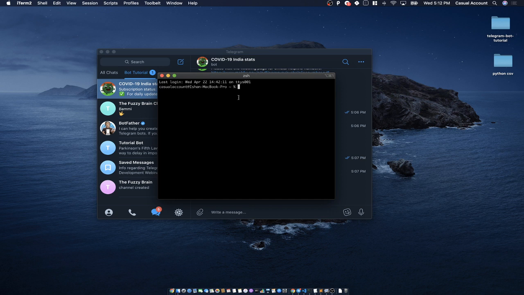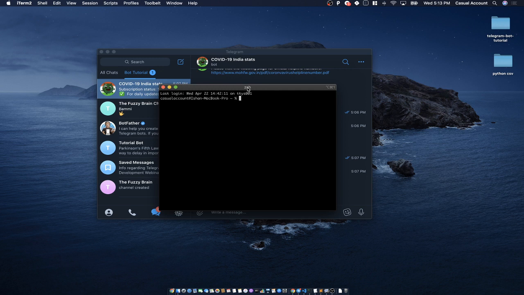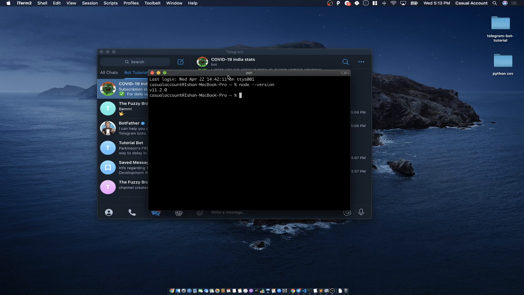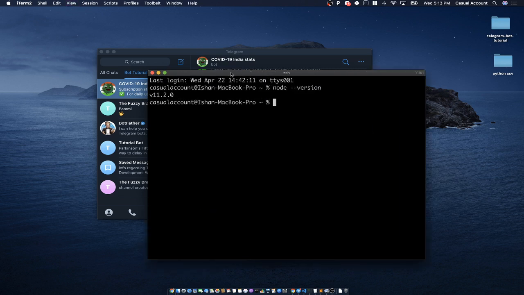For me, it is the terminal for Mac, or Ubuntu or maybe a Linux operating system. After installing Node.js, I will just type node minus version. I hope this font is visible. Let me just increase the font.